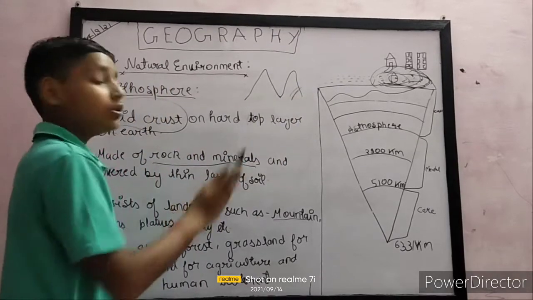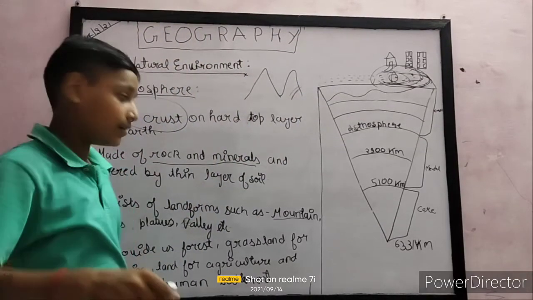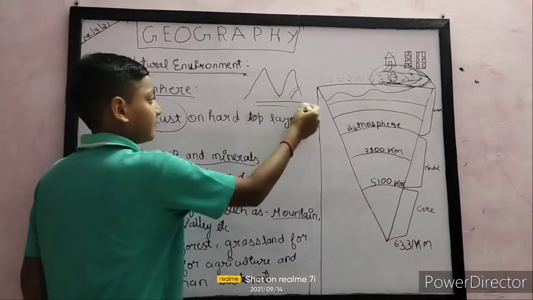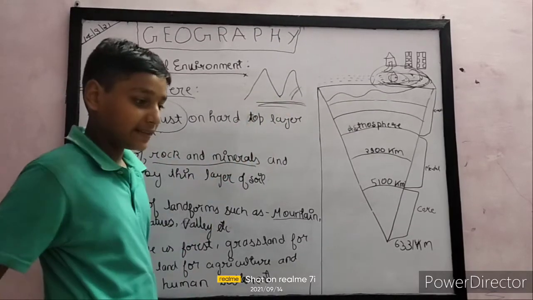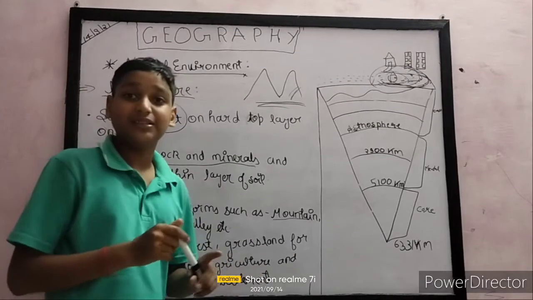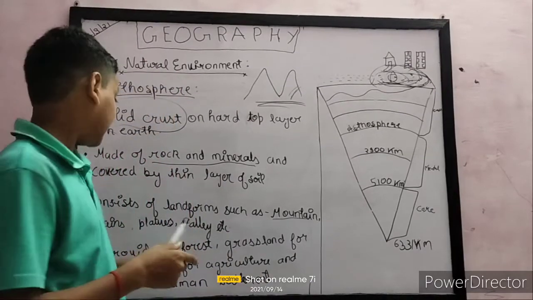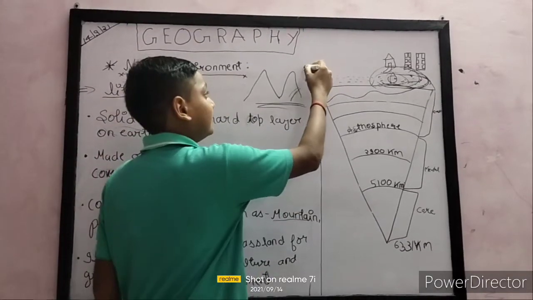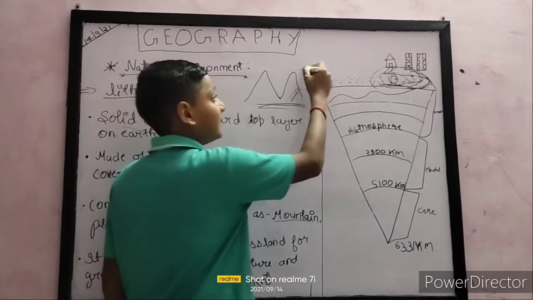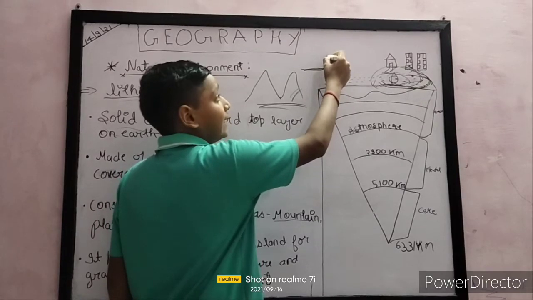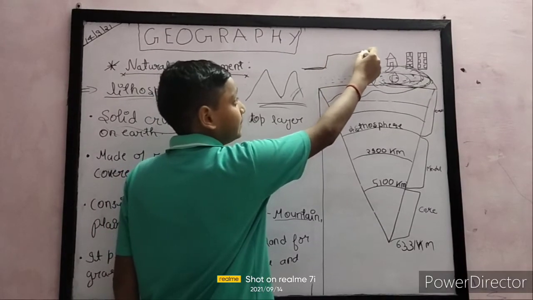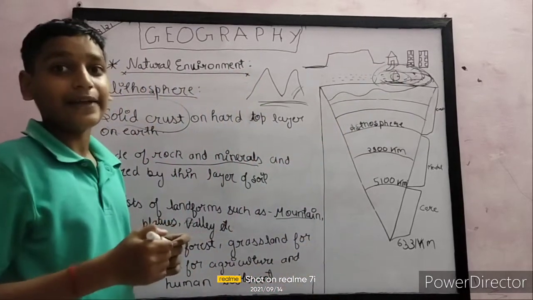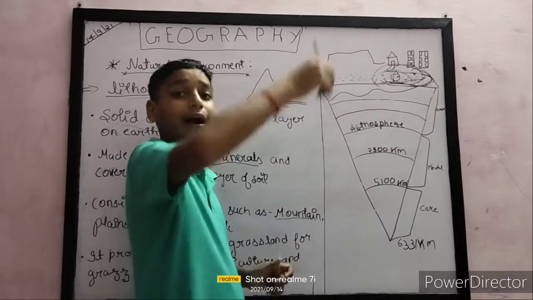Then the lithosphere consists of landforms such as mountains like this, that go up and directly come down, and plains, like fields. Plains means where the farmers have fields, and plateaus, which are like tabletops. Plateaus are plains first, then go high, and then plains again, and then go down. This is not like mountains. Mountains just go high and come down.